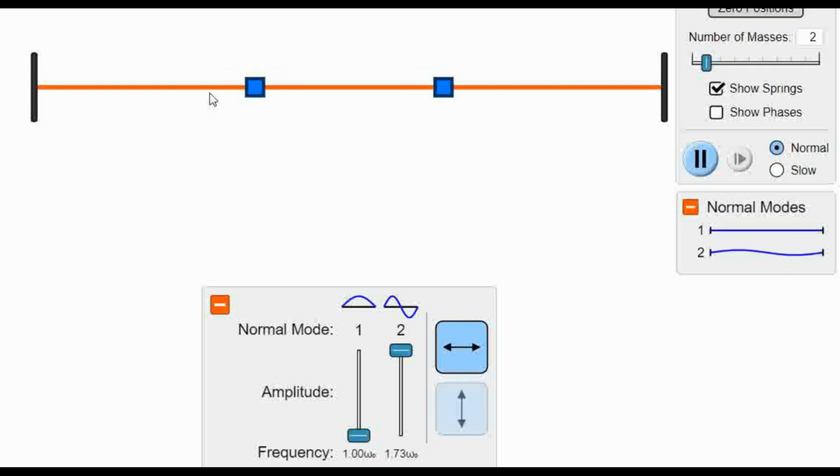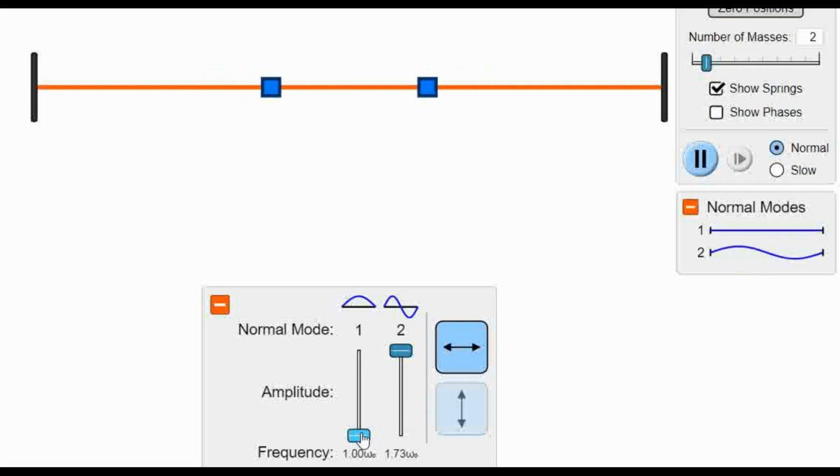You see how it is vibrating: both are moving towards each other, and at the next moment they are moving away from each other. So this is one kind of oscillation, and this is another mode.